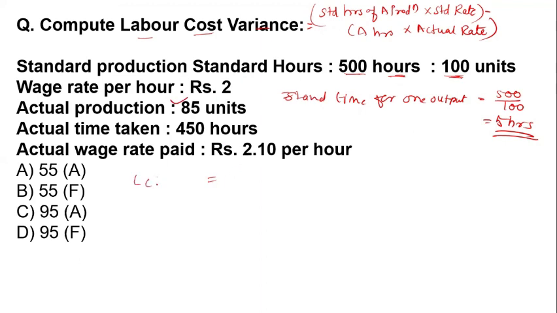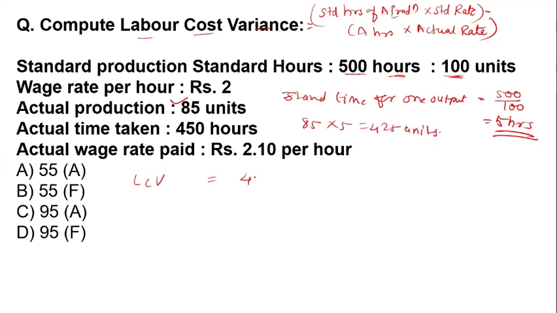That is, the labor cost variance is equal to the standard hours of production. We have 5 hours. But we still don't know the standard hours for actual production. The actual production is 85 units, and for each unit we have spent 5 hours. So 85 multiplied by 5 is 425 hours.